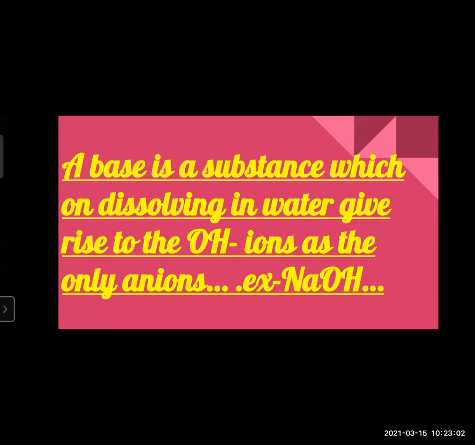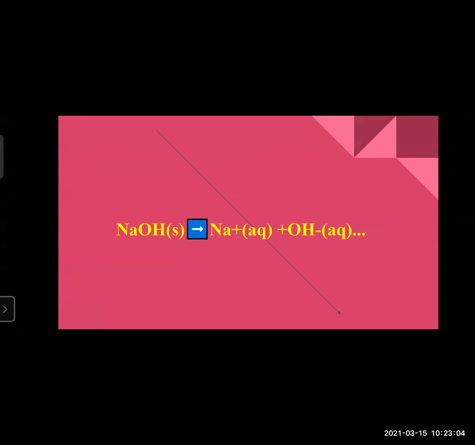So this was about base. Now see here how it gets this. Earlier for acid we have seen its dissociation. Likewise, this is the dissociation of bases also. Now NaOH is a basic solution.